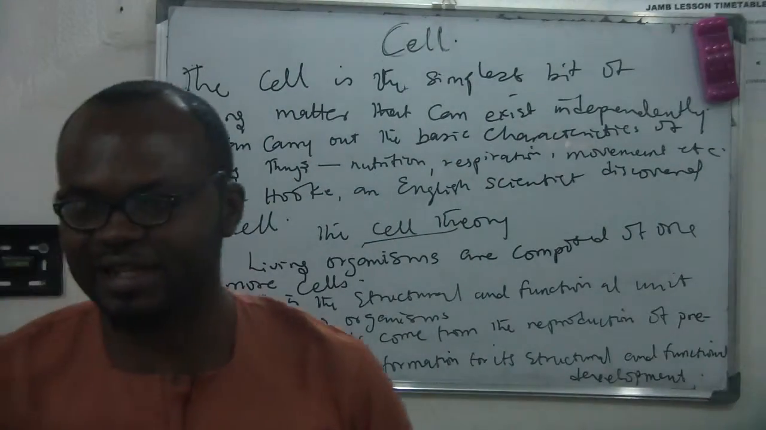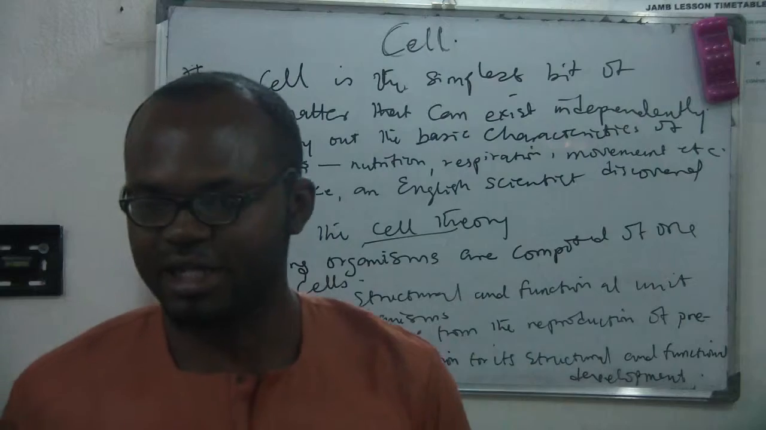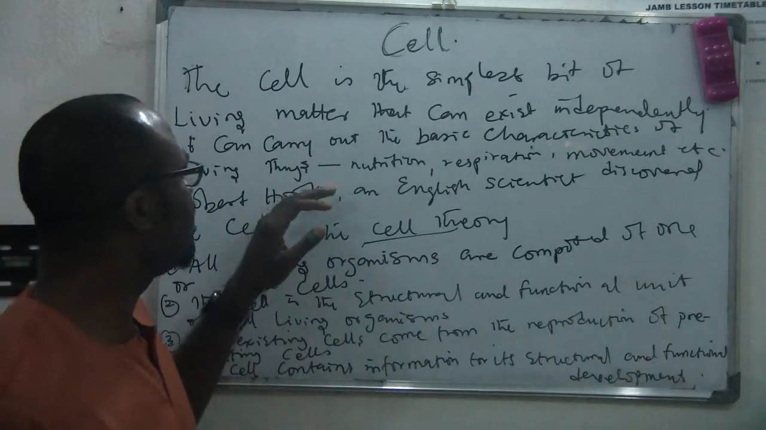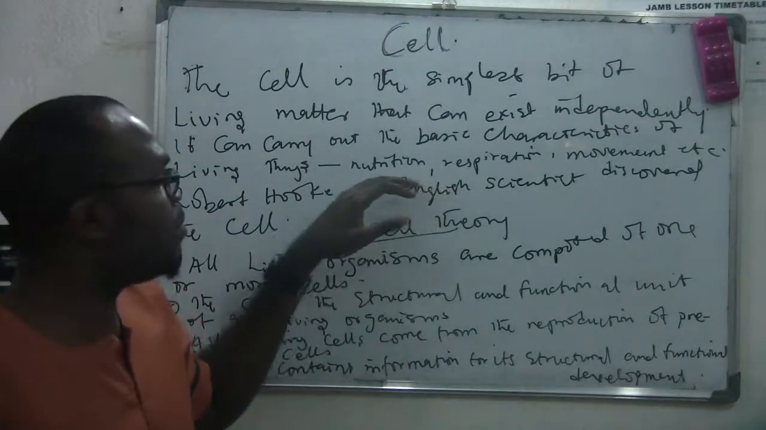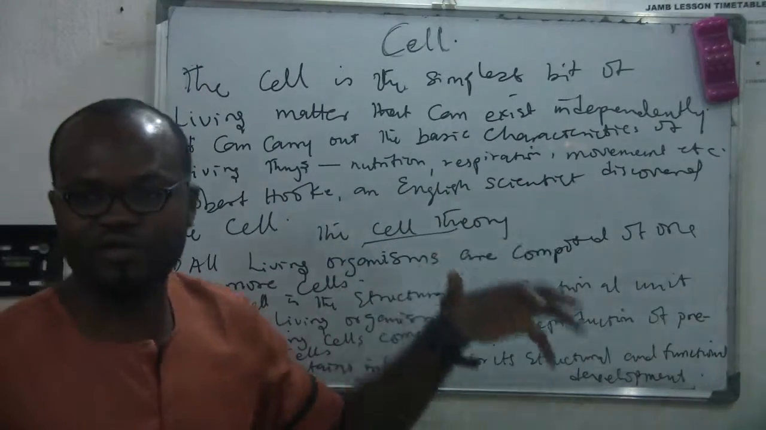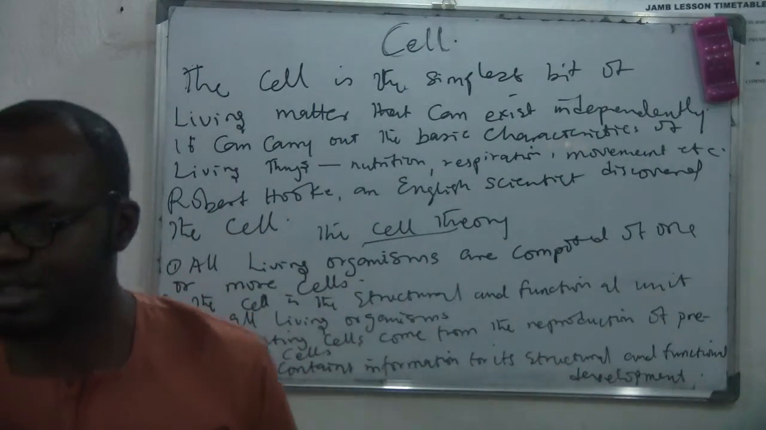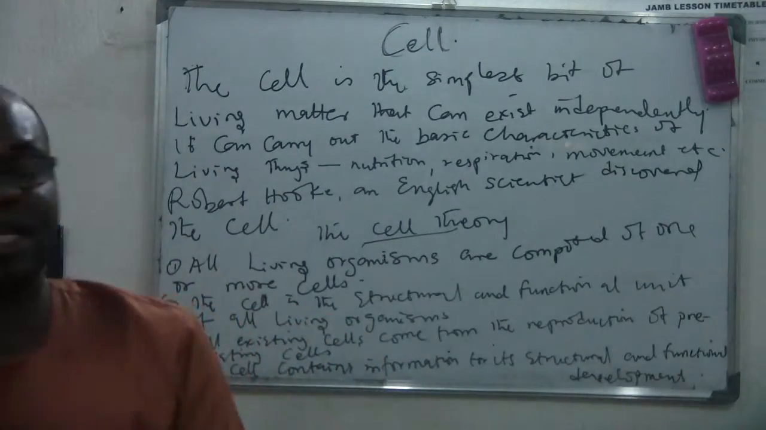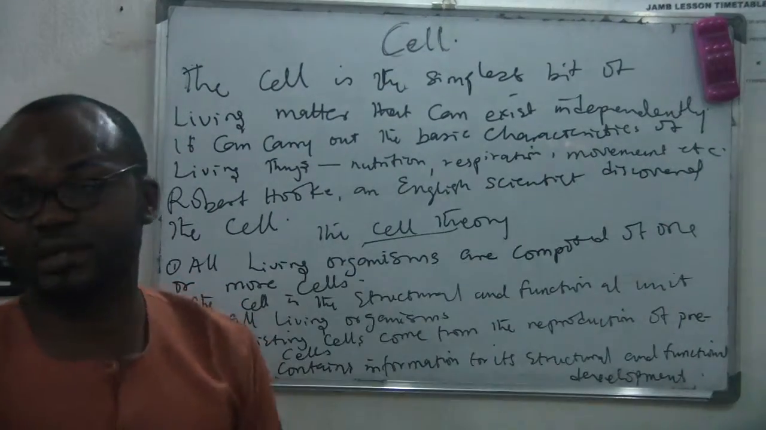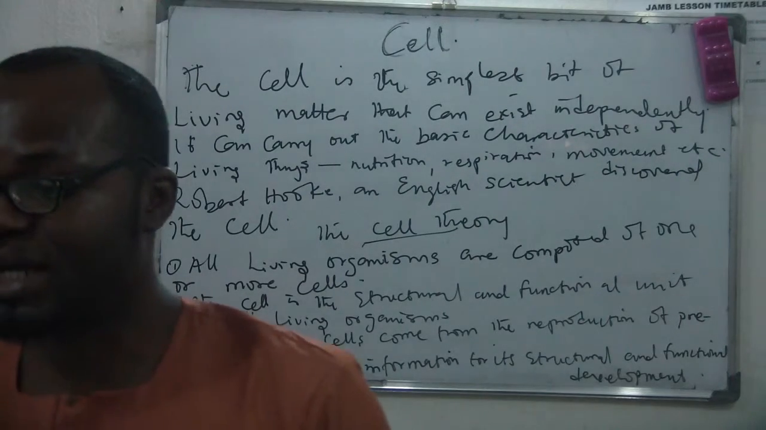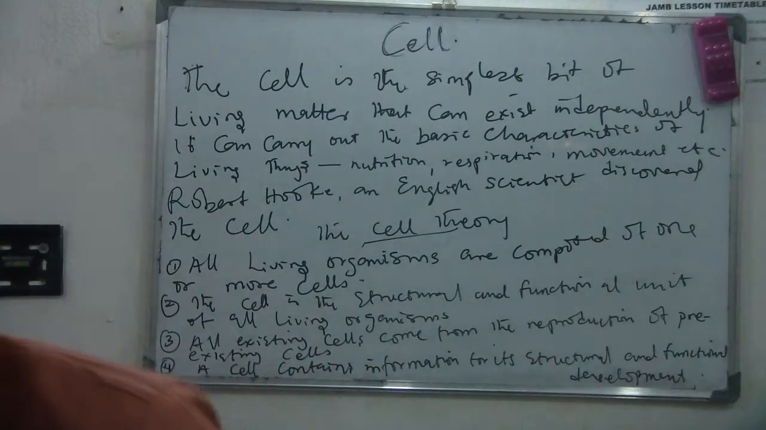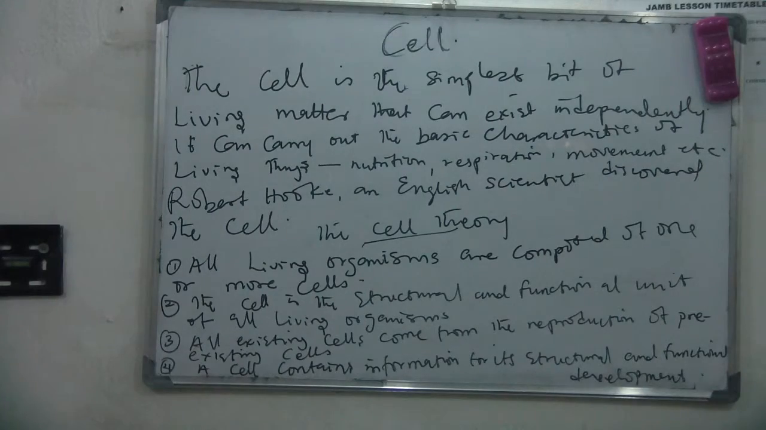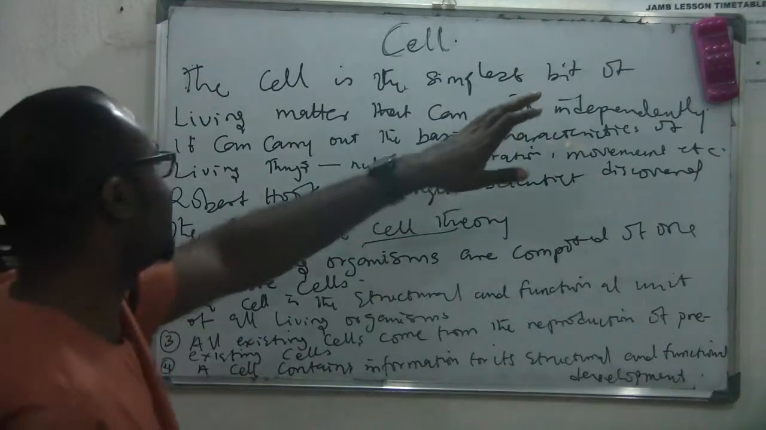Now it can carry out the basic characteristics of living things. We say that a living thing is any organism that has the following characteristics: nutrition, respiration, movement, death, irritability, and so on. An independent cell can also carry out these characteristics. Euglena and amoeba can carry out those characteristics, so that's why it can be called an independent cell.